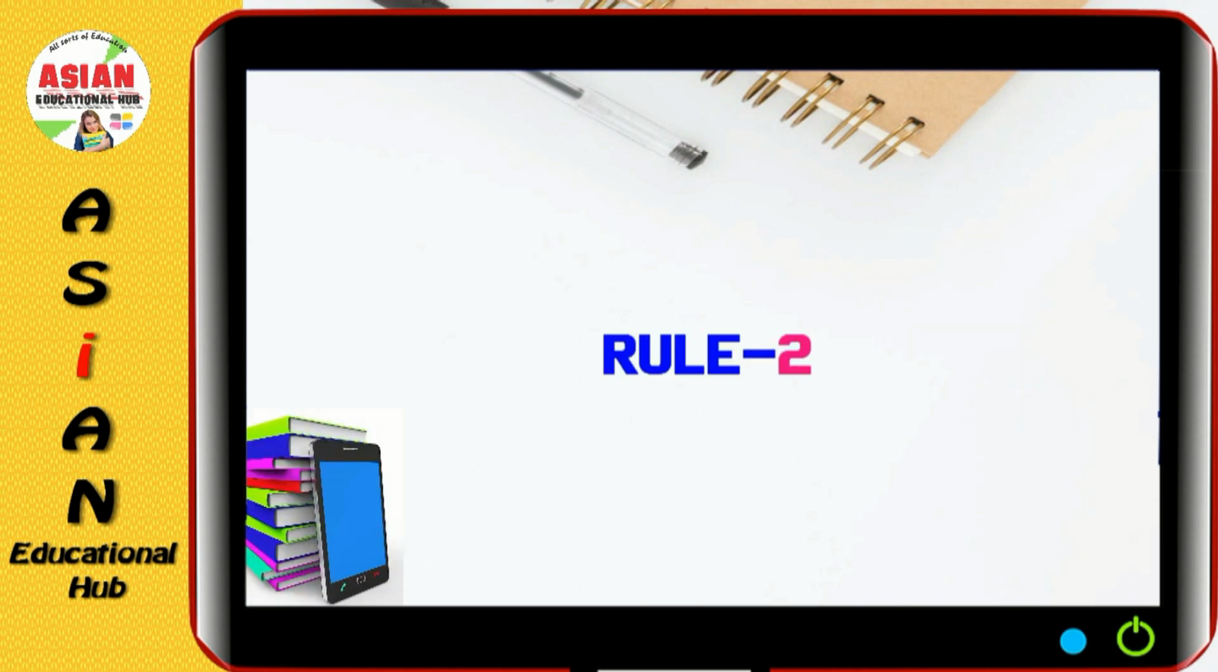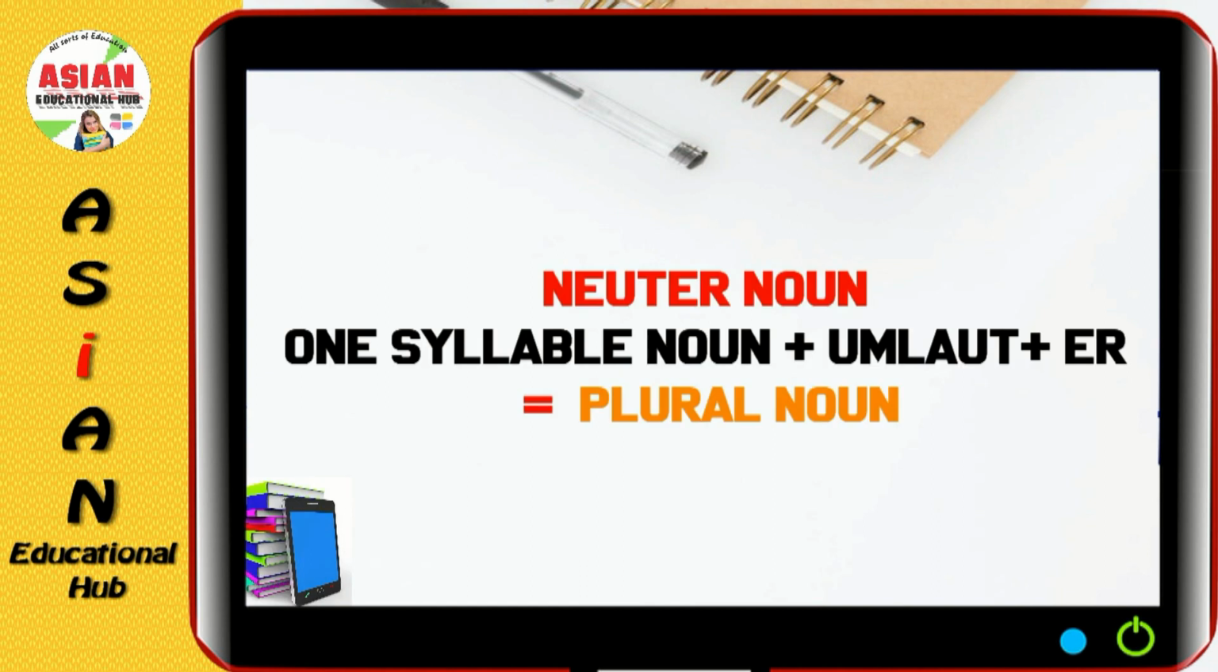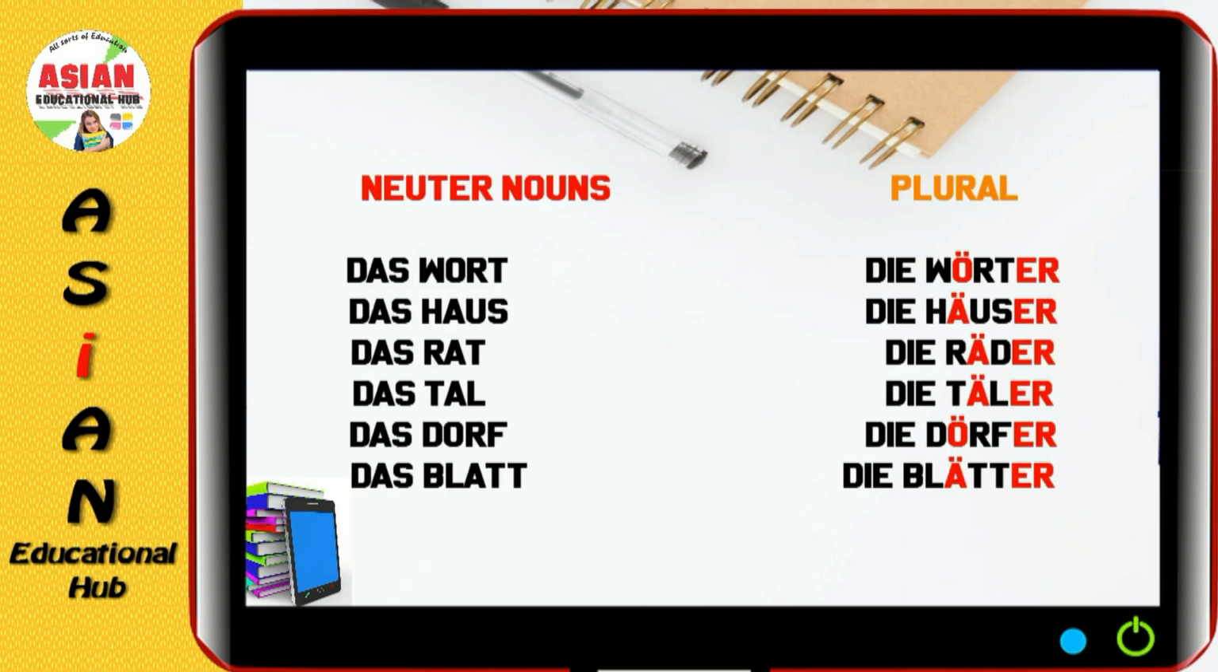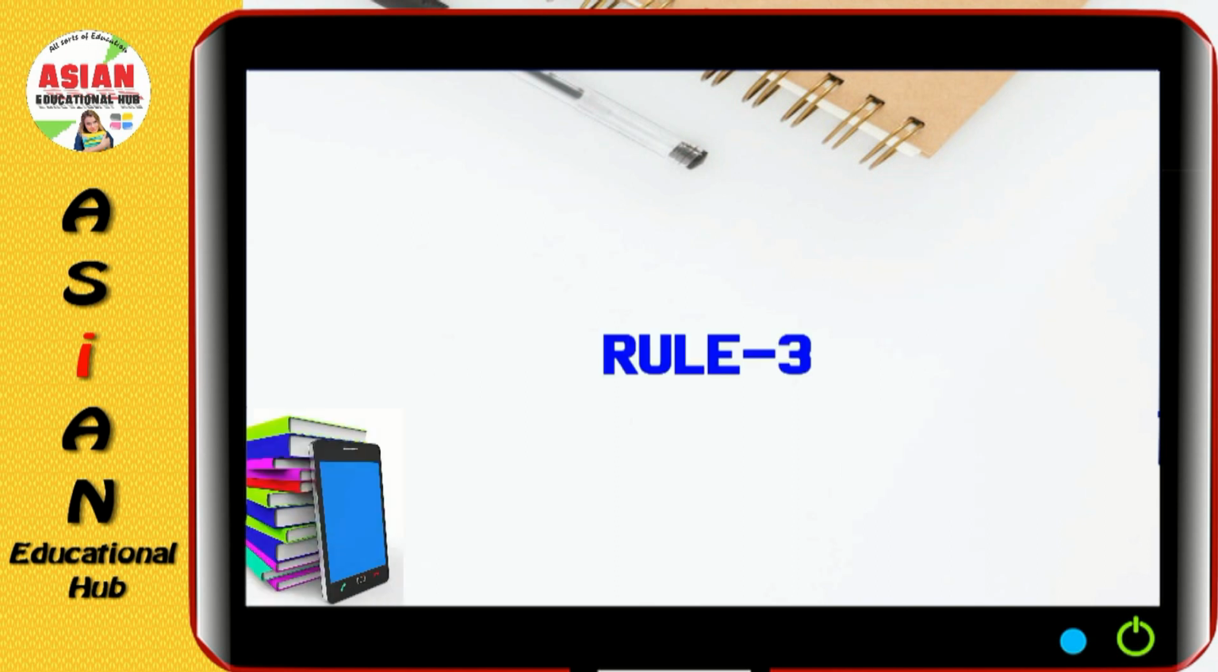Now let us learn rule number 2: neuter noun, one syllable noun plus umlaut plus er. Das Wort, die Wörter. Das Haus, die Häuser. Das Rad, die Räder. Das Tal, die Täler. Das Dorf, die Dörfer. Das Blatt, die Blätter.